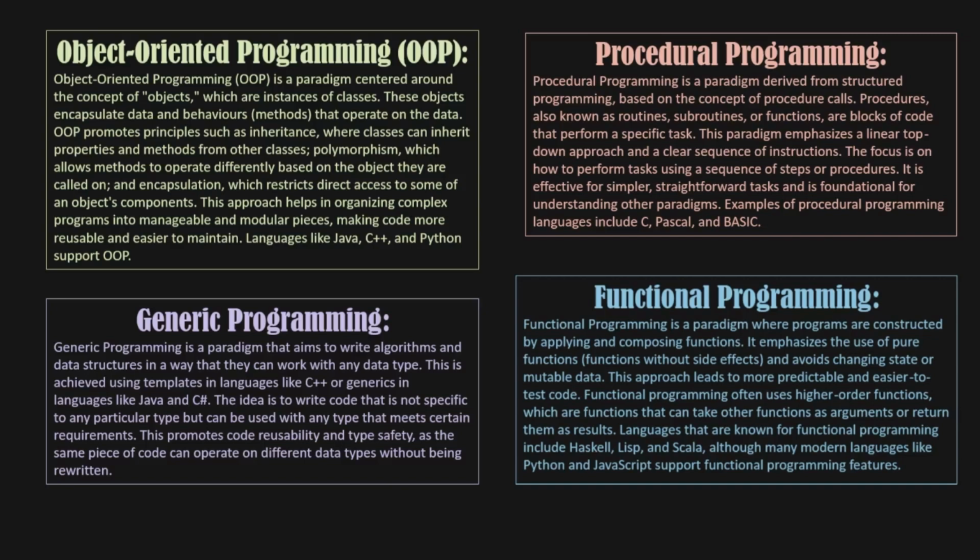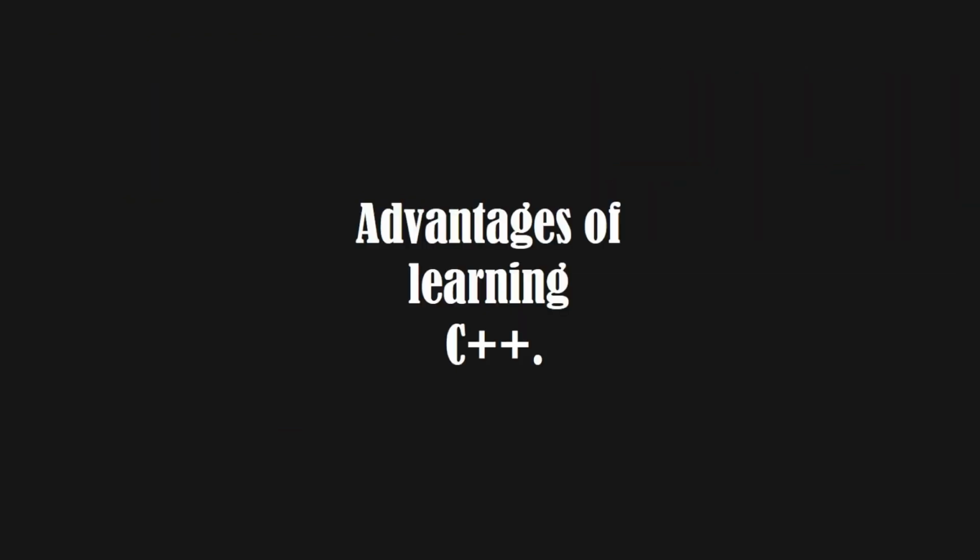Now, as an important part of this video, let's talk about the advantages of learning C++. High performance and efficiency. C++ is renowned for its high performance and efficiency, offering fine-grained control over system resources, which is crucial for applications where speed and resource management are critical.